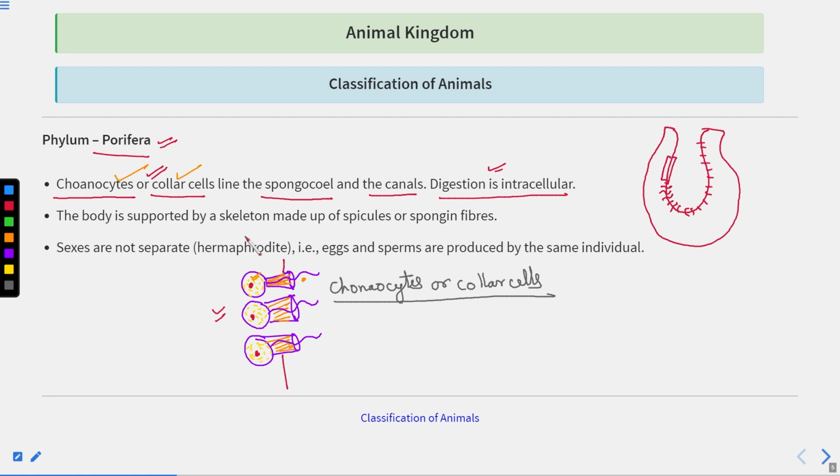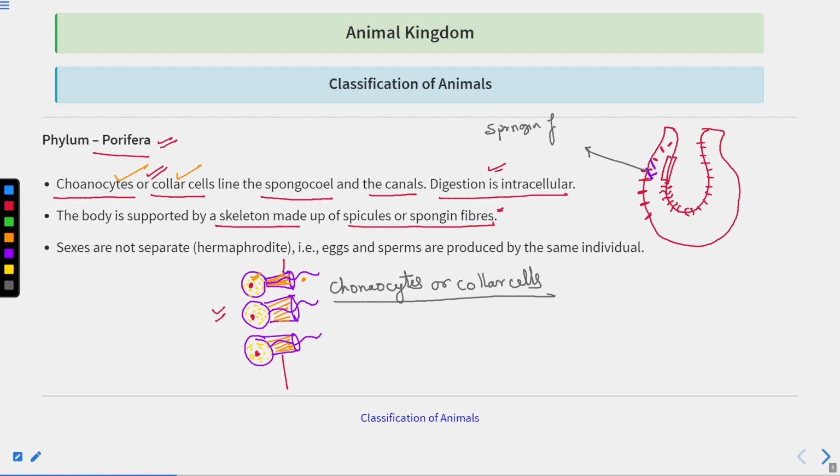The body is supported by a skeleton made up of spicules or spongin fibers. Now, if you see the body wall, many spicules you can find like this. Many types of spicules, or you can say spongin fibers.